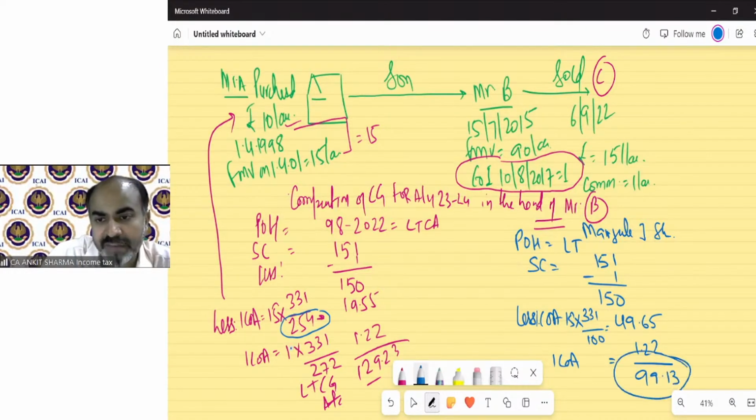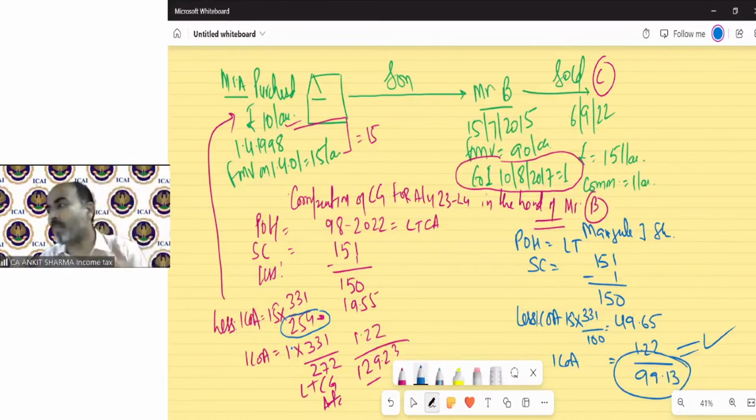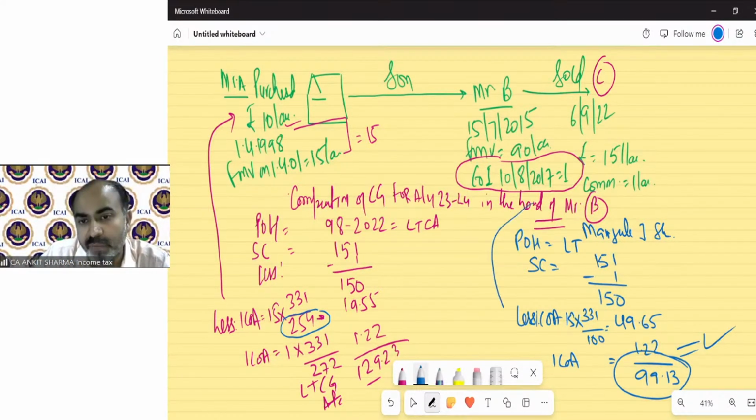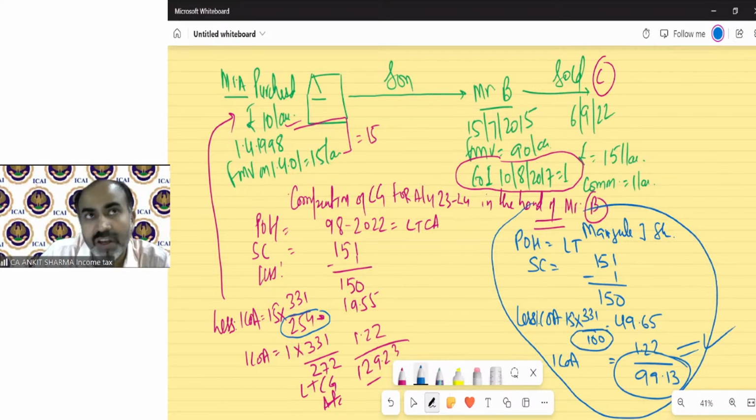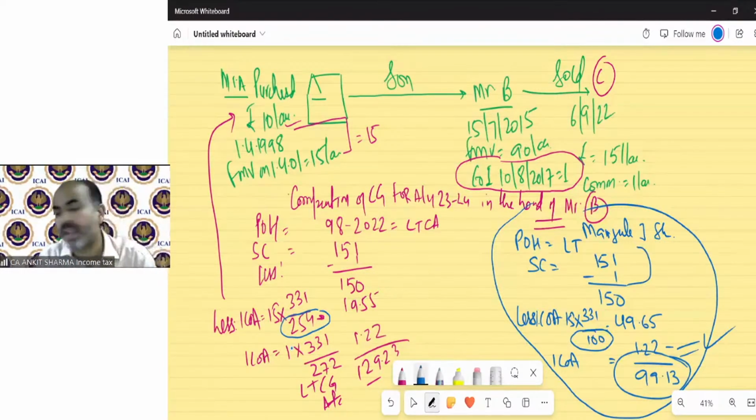So which is more beneficial to the assessee? Always Manjula J. Shah will be more beneficial to the assessee. Always. So that's why for the purpose of examination, you have to solve it both ways. And let me tell you, you just need to copy every information. Same, just except this. All the information will remain the same. There will be no change in it. So that is the difference.